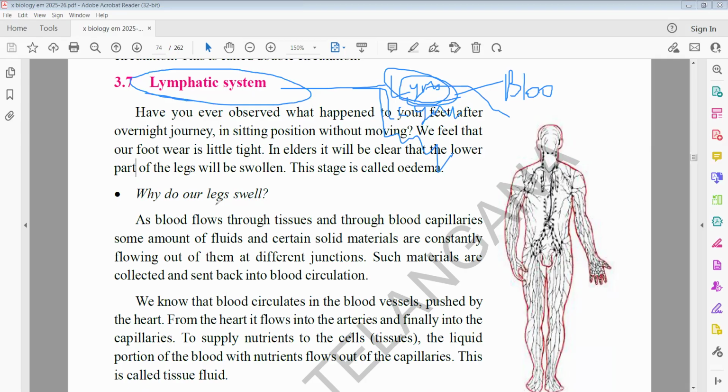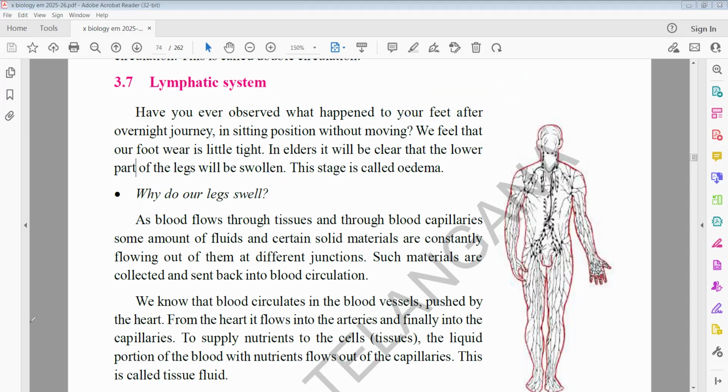So now, what are the important functions of the lymphatic system? Lymph always flows through the lymph vessels. Another word which is important, it came a number of times, you have to keep in mind: edema.